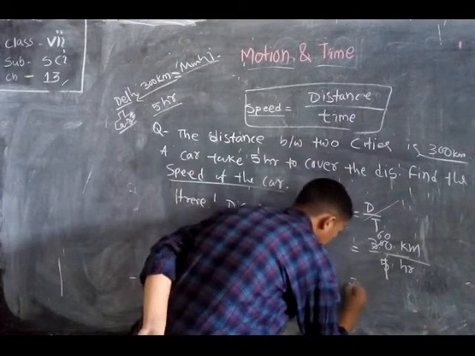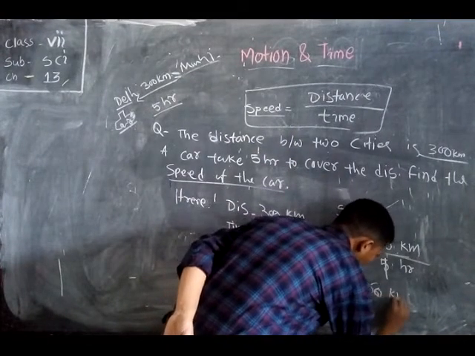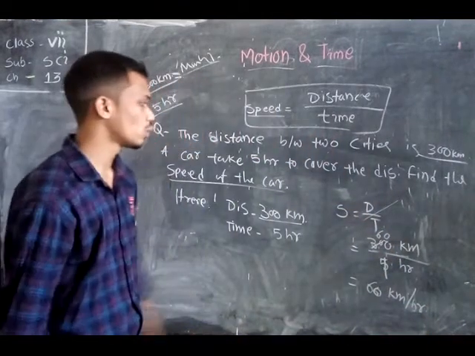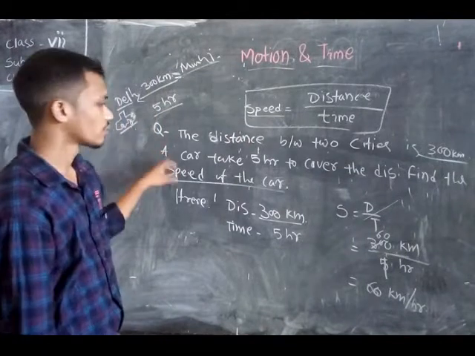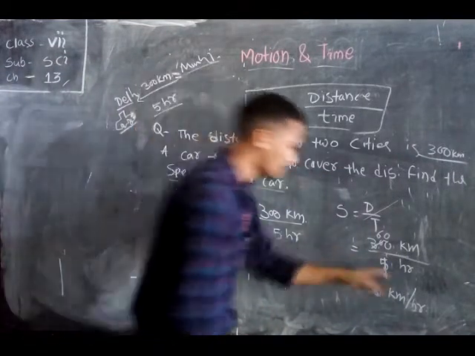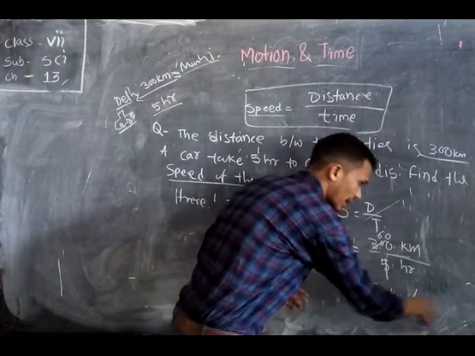So here the answer is 60 kilometers per hour. Okay, so we find that the speed of the car is 60 kilometers per hour. We should read this as kilometer per hour.